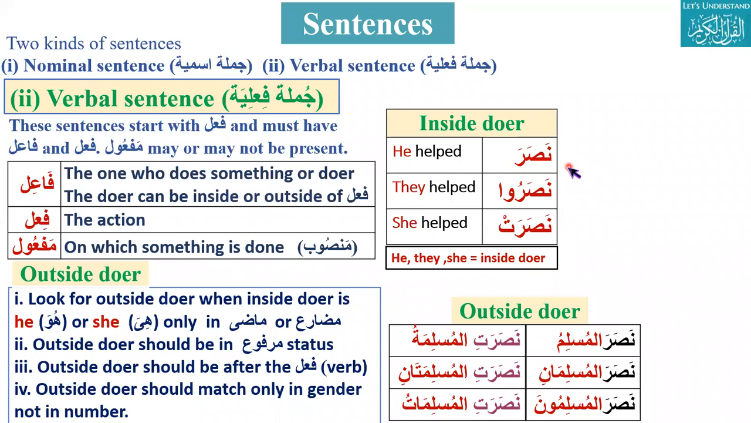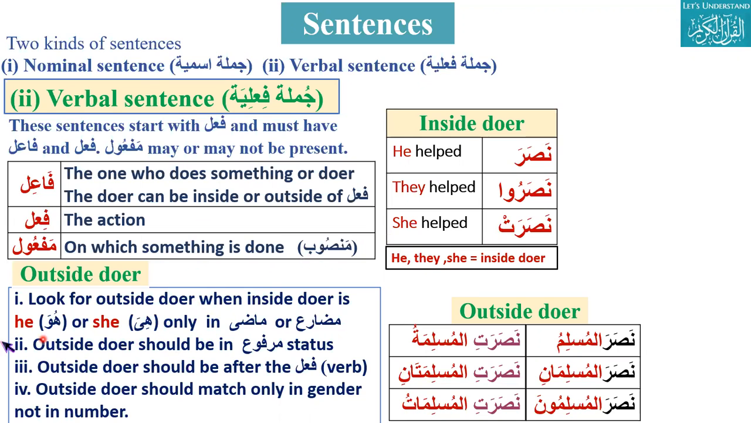If we see here, maf'ul is mansub, nasara. Nasara means he helped. So there is fa'il. What is fa'il here? There is an inside doer, that is he. So he is basically the fa'il here, and nasr is the action. So nasara means he helped. Nasaru, they helped. Nasarat, she helped. So he, they, and she, these are called inside doer or fa'il.